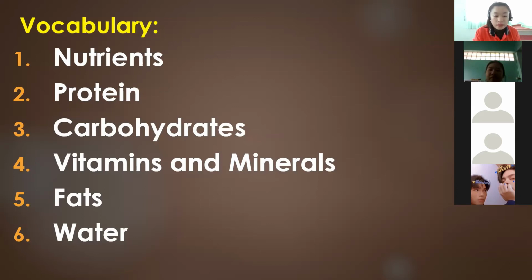Number 5, fats. Number 6, water. Very good. These are our vocabularies today, and we will encounter them as we go on in our discussion.